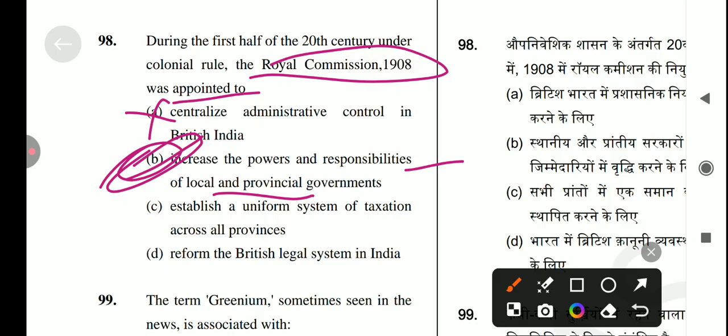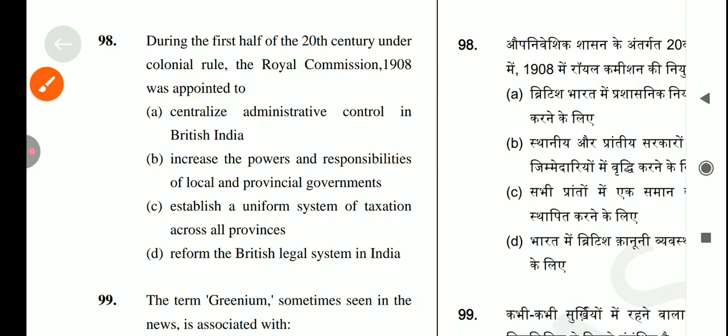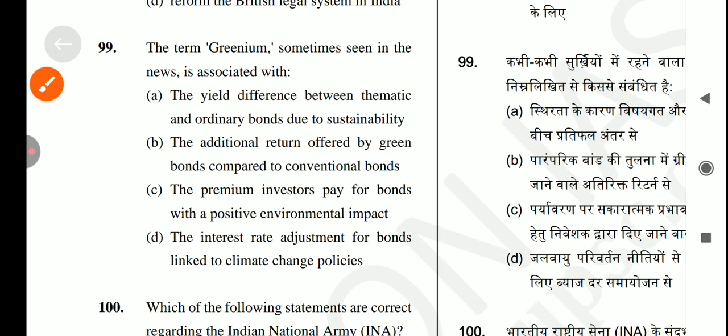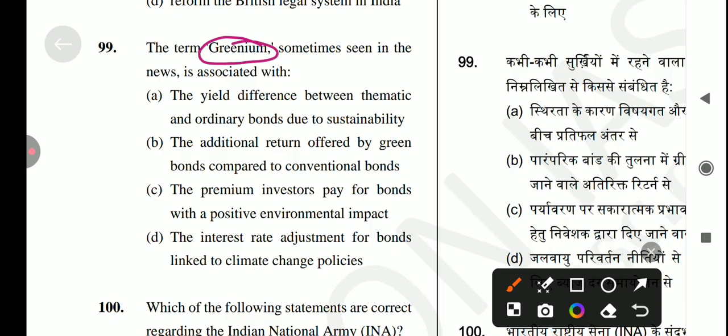Okay, let's come to the next question, which is the term greenium, sometimes seen in news, which is related to the yield difference between thematic and ordinary bonds due to sustainability. Is it true? Yes, it's a correct statement. So the answer for this question is option A.